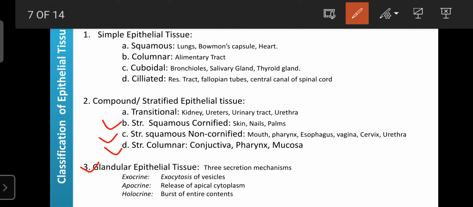Next one is the apocrine, where they directly release the apical cytoplasm. Then holocrine, where these cells burst out, and whatever substances are secreted in the cells directly enter into our blood. So these are the three mechanisms through which the epithelial tissue secretes into our blood. They are mainly found in the glands, also known as the glandular epithelial tissue.